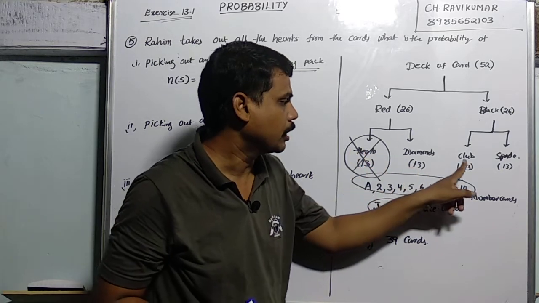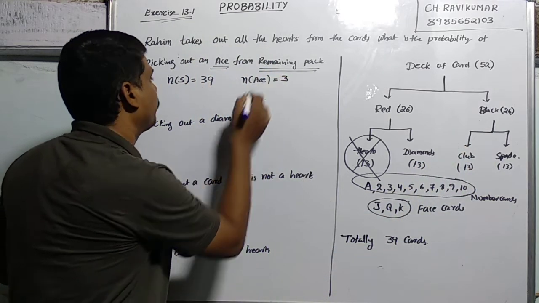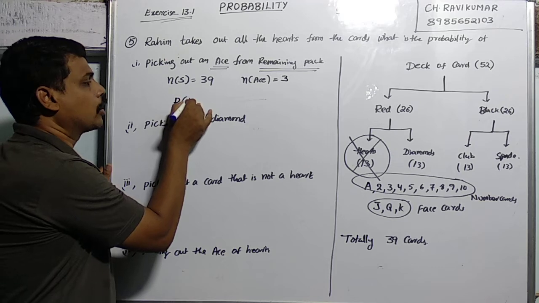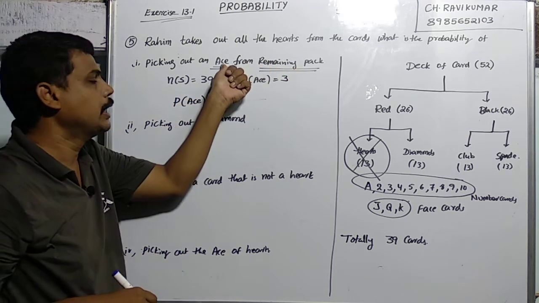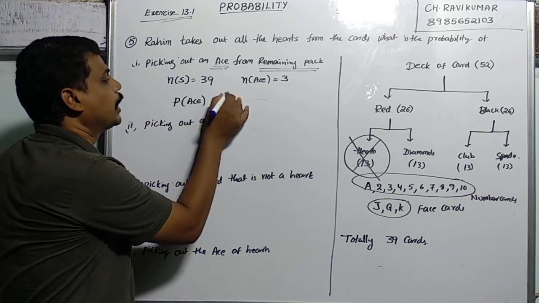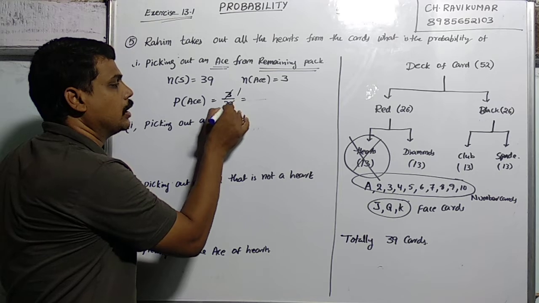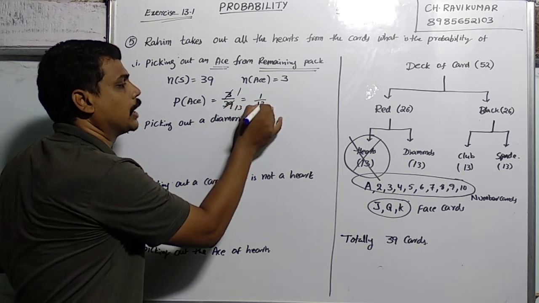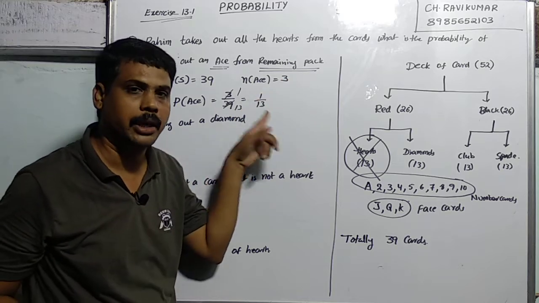So diamond ace, club ace and spade ace are there. So the probability of an ace coming from the remaining pack is 3 by 39. If you simplify this, 3 1s are 3, 3 13s are 39, so 1 by 13. The probability of an ace from the remaining pack is 1 by 13.